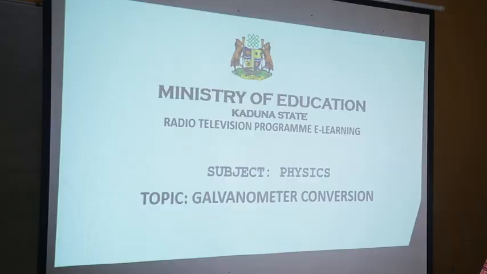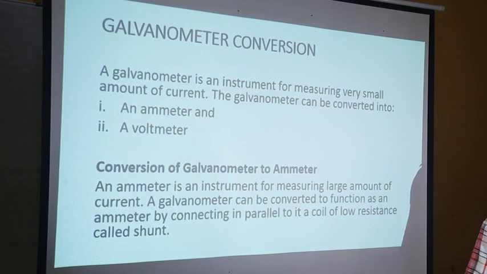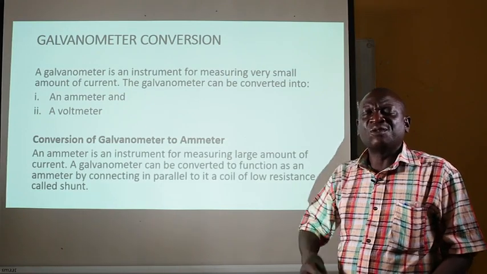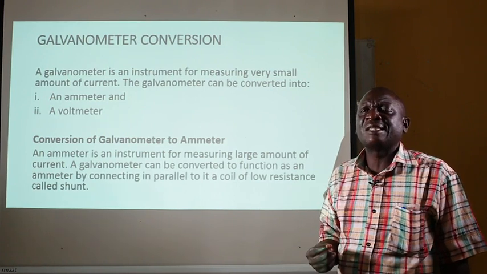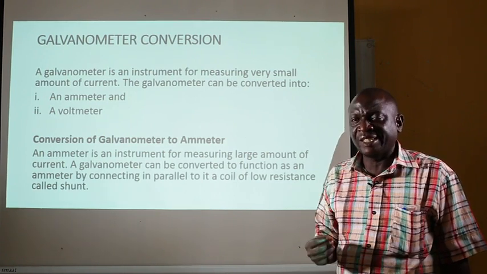I'll be taking you physics. Now, the topic we will consider is conversion of galvanometer. A galvanometer is an instrument that is used to measure very little amount of current, and it is very sensitive. No matter how small the amount of current, it can detect it.